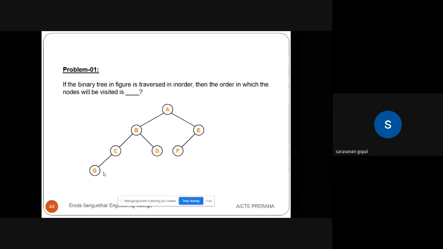Problem one, first statement: if the binary tree in the figure is traversed in order, then the order in which the nodes will be visited.